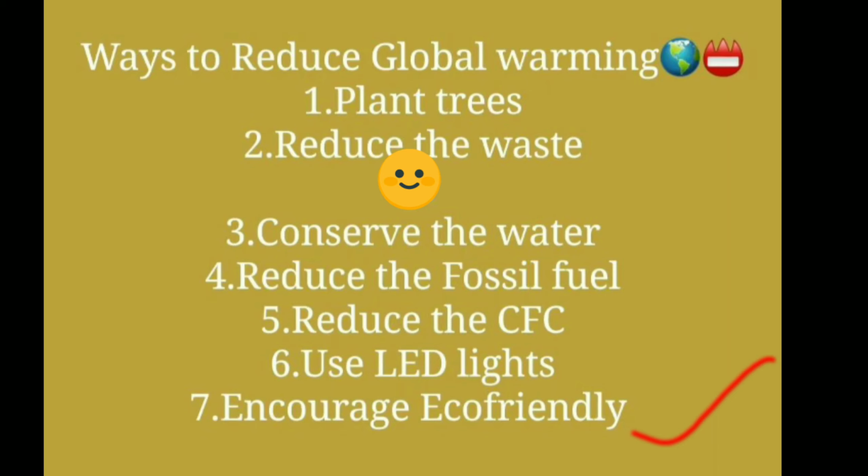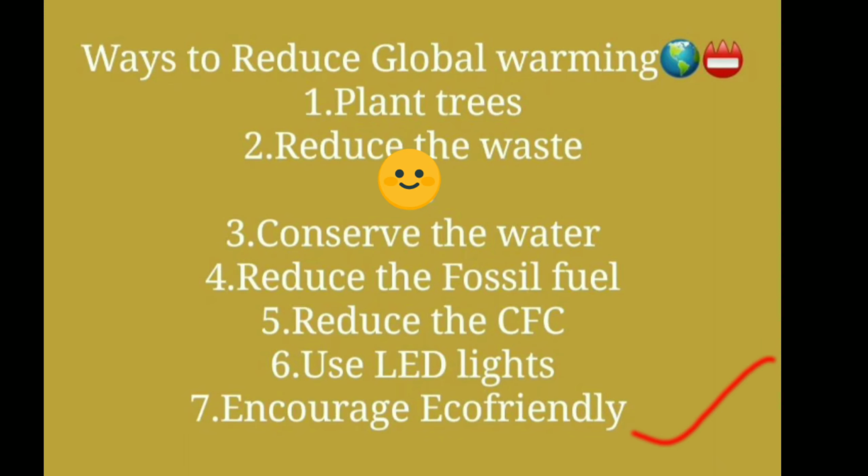I want to give one more example of our Indian railway system, which replaced all its lights with LED. Almost all railway stations of our country now have LED lights. This is one of the most effective eco-friendly ventures. So students, this is all about global warming. Now I am ending my chapter.